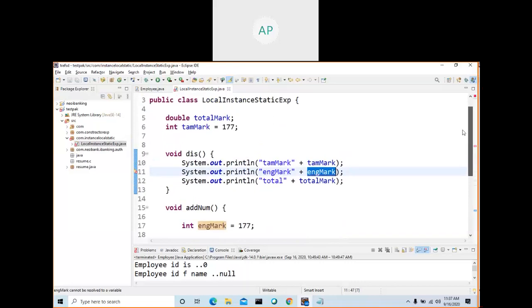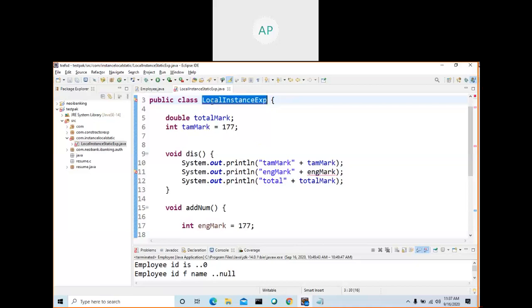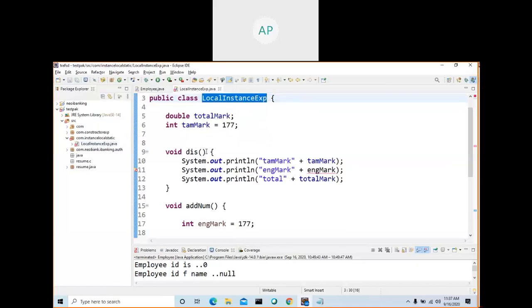Okay, I will explain another one. What is the difference between local variable and instance variable? Let me change this one. I'm not going to explain the static here. Your class name and the file name should be the same. So it is different, I'm going to change the file name to LocalInstanceExample. See here, my file name is changed.